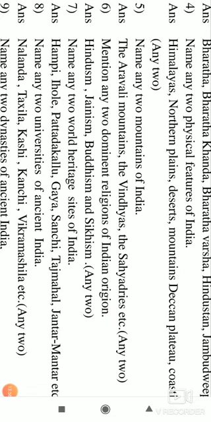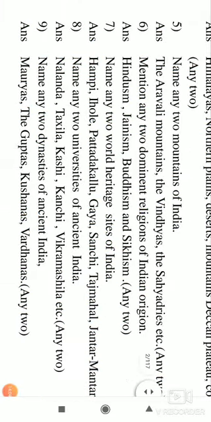Name any 2 universities of ancient India. Don't write the present famous universities of India. It is the famous universities of ancient India: Nalanda, Takshashila, Kashi, Kanchi, Vikramashila, Ujjain. There are many more, but these are the best examples of ancient universities of India.